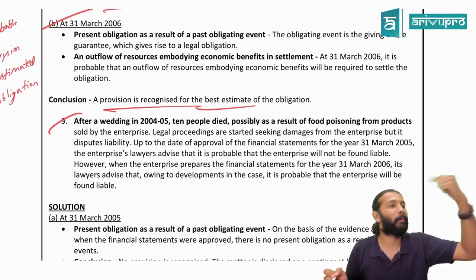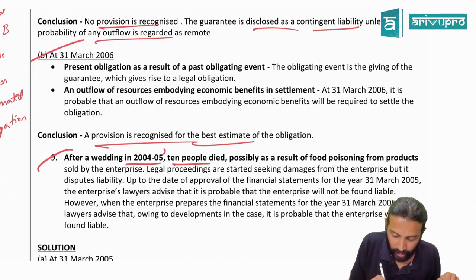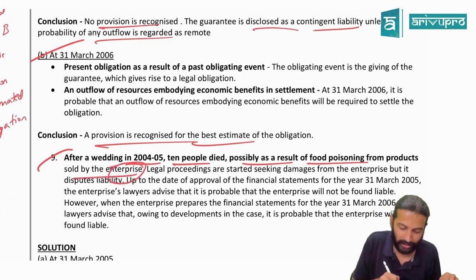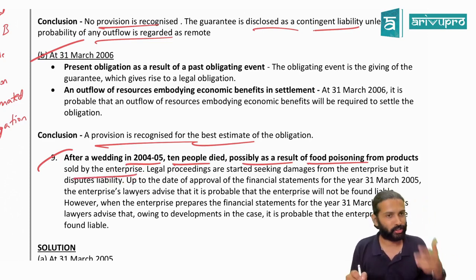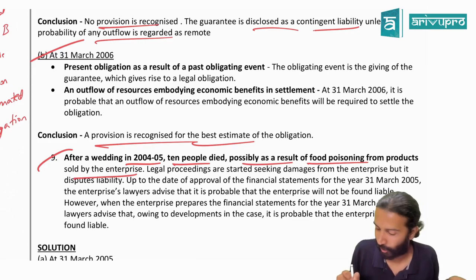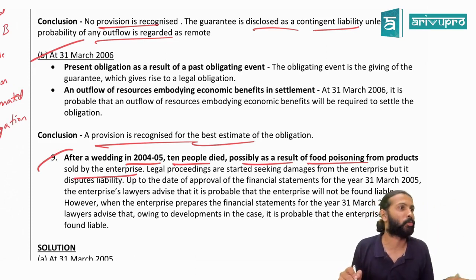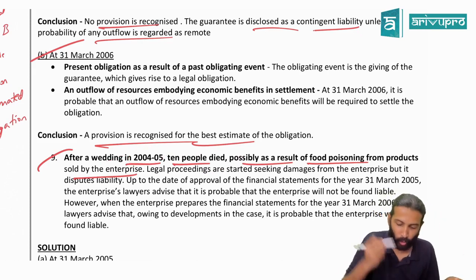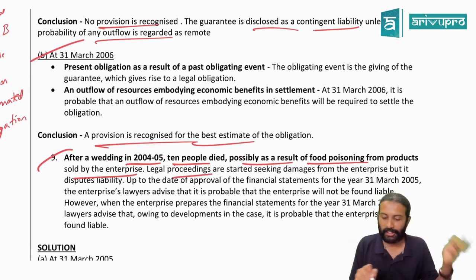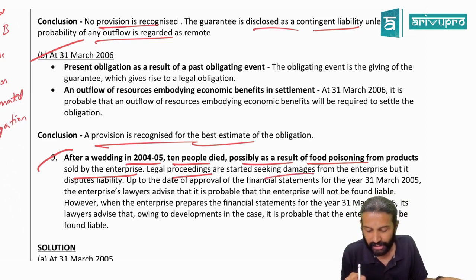Yes. Question number 9. After a wedding in 2004-05, 10 people died, possibly as a result of food poisoning from the products sold by the enterprise. You did a catering business in one of the weddings, and because of that, 10 people died. When it happened in May 2004-05, legal proceedings started seeking damages from the enterprise.